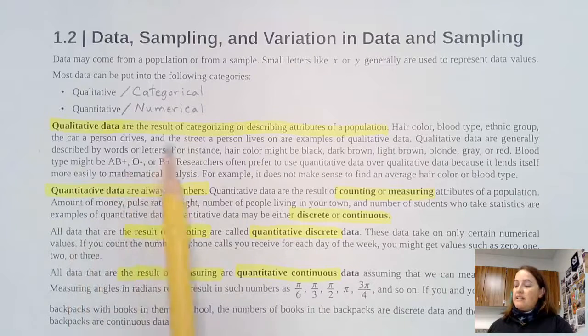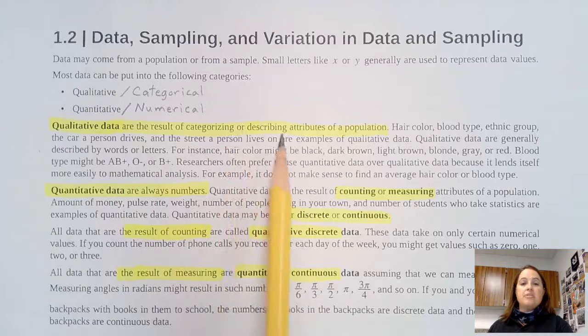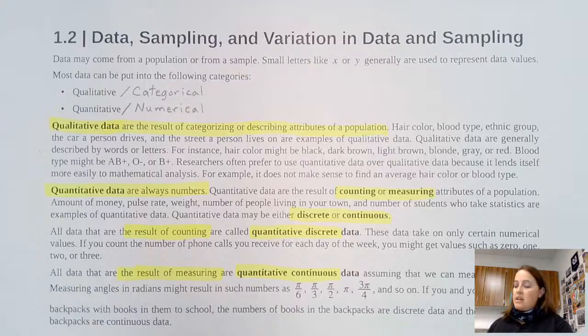Qualitative data are categories or describing attributes of the population, like hair color, ethnic group, the car one drives, things that can be put into categories. Or it describes a quality, so that makes it qualitative data. Now, quantitative data are always numbers. They come from counting or measuring.